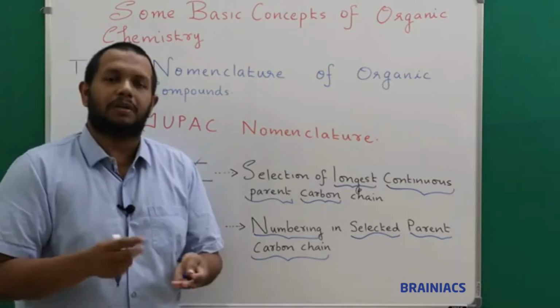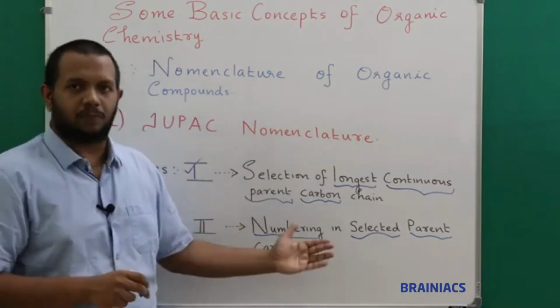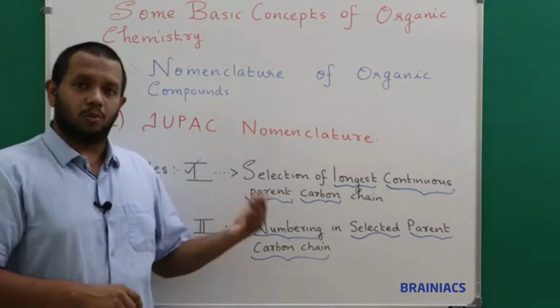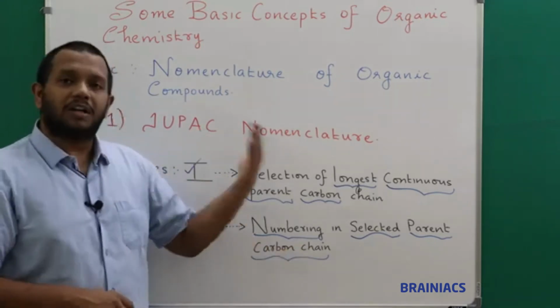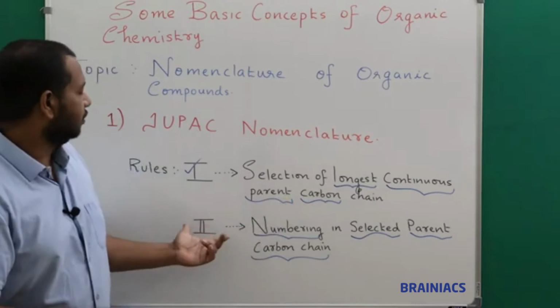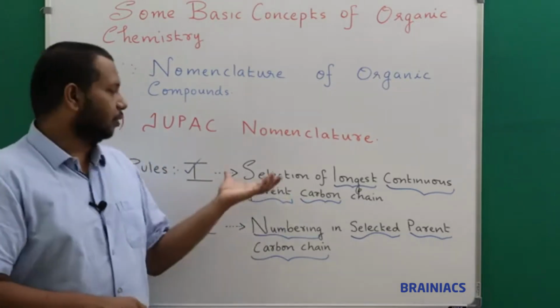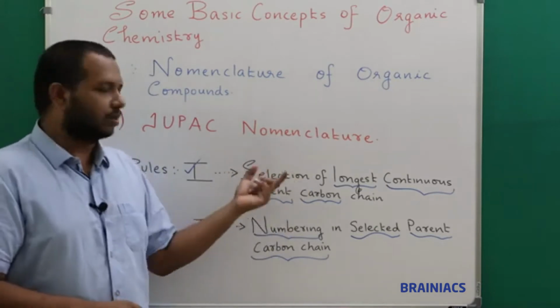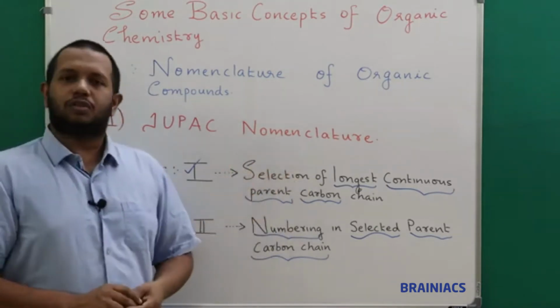How to number it, we will explain in detail. What are the steps and rules to remember while numbering? All these come under sub rules for these two. The first rule we have learned, and the second step we learned. There will be sub rules for each step, step 1 as well as step 2.